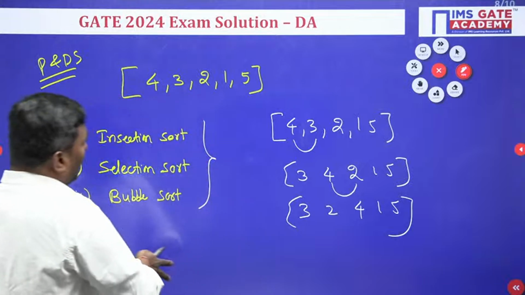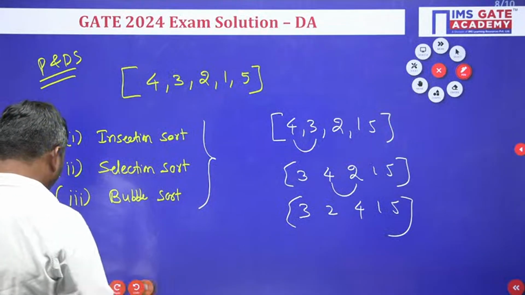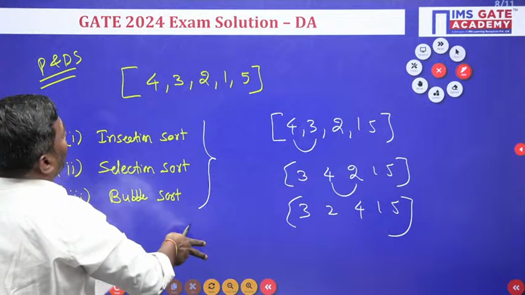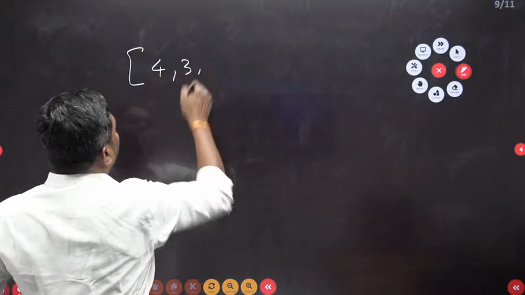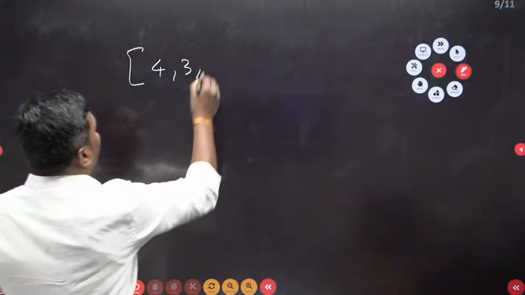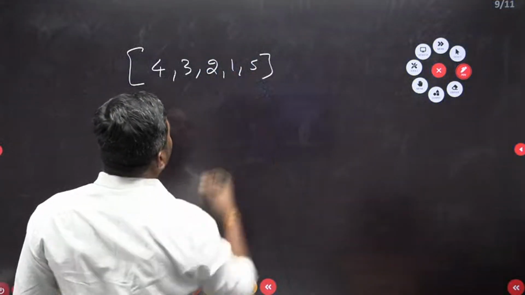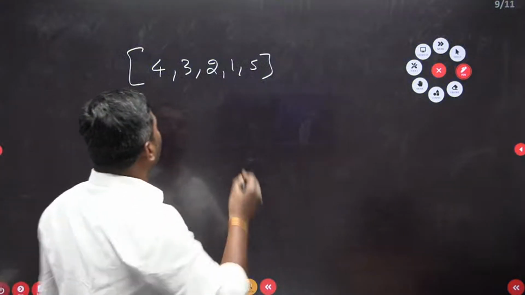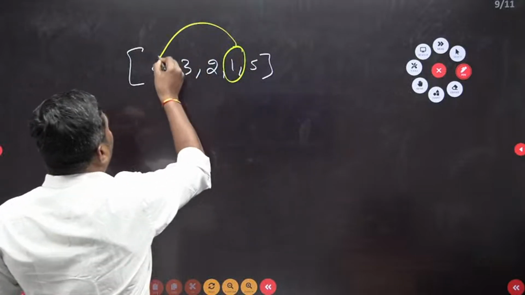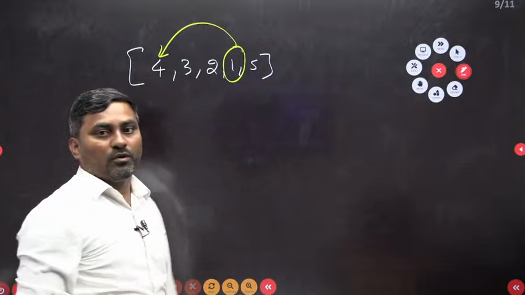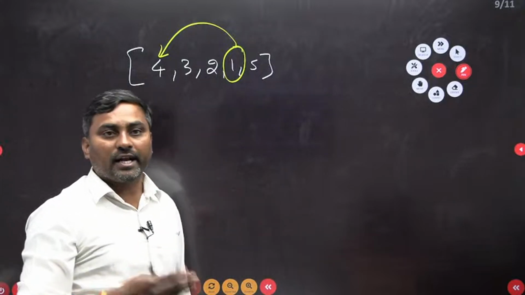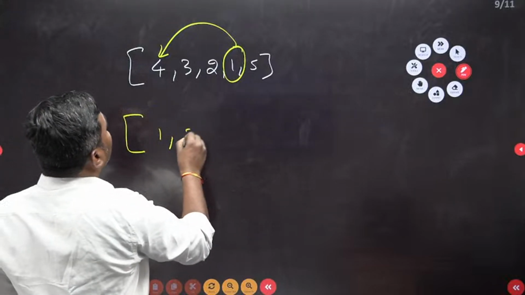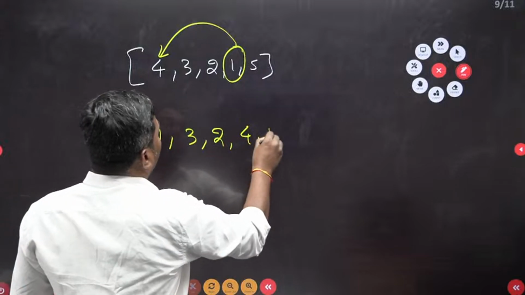So how will selection sort work out? The given numbers are 4, 3, 2, 1, 5. Selection sort will select the minimum value in the array. This is the minimum value. It compares with the first element; if the first element is greater, it will swap, and if it is smaller, it will keep it. So now 1, 3, 2, 4, 5 will come.